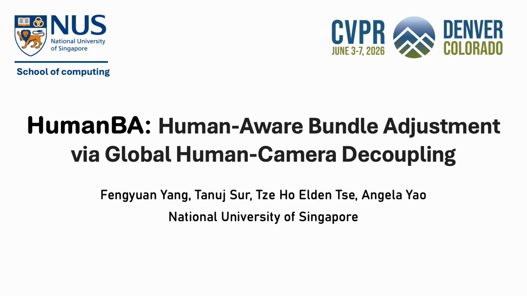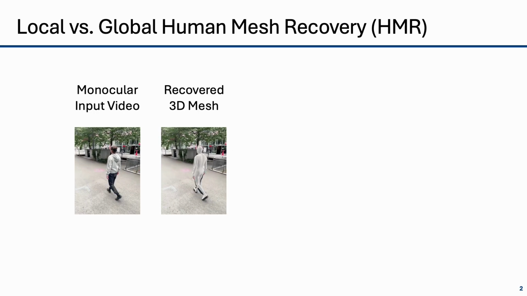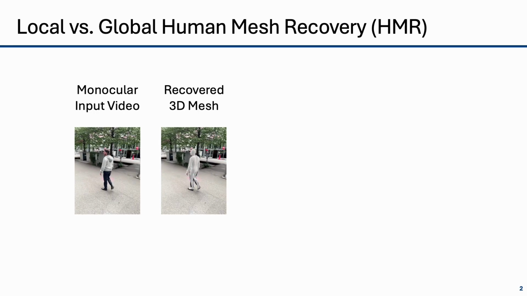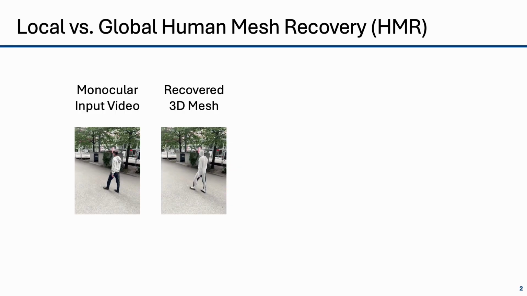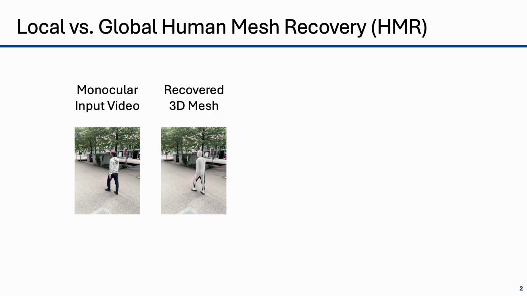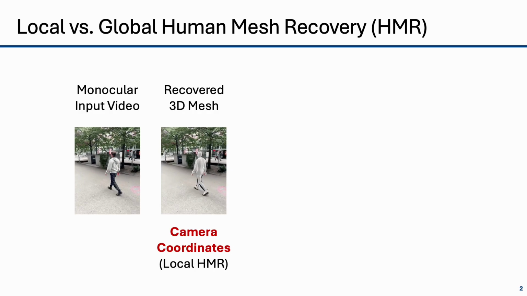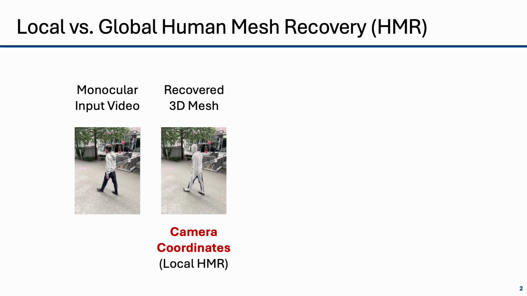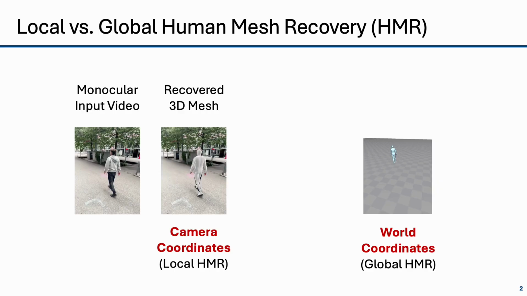In Human Mesh Recovery, or HMR, the aim is to estimate the 3D mesh of the entire human body from an input video, like the example on the left. Usually, the recovered 3D mesh is local, meaning that it sits only in the camera coordinate space. What we would like to recover is the mesh in world coordinates. This is what we call global HMR.